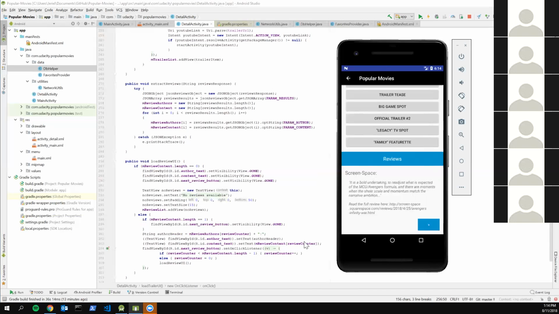But from what I've seen of the API, for the purpose of this project, you don't really have to worry about scalability, because the API doesn't supply too many reviews, maybe 15 to 20 per movie. And since it's all loaded dynamically, you wouldn't have to store anything. It just gets rid of it as soon as you navigate back off the page.